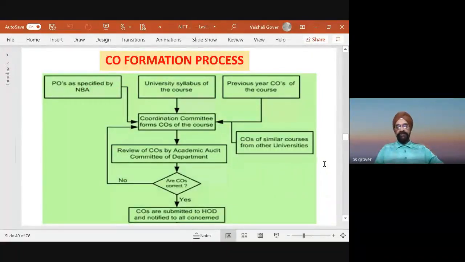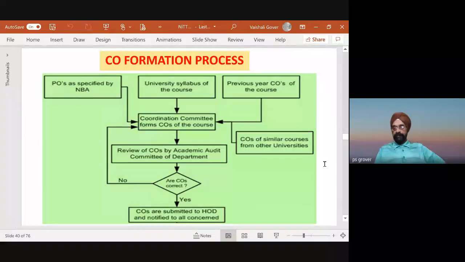So how do we design the course formation process, the course outcomes? Now please see here. We have seen what course outcomes are, what the structure of a course outcome is, and how we can prepare a course outcome that takes into consideration the various learning domains of an individual.